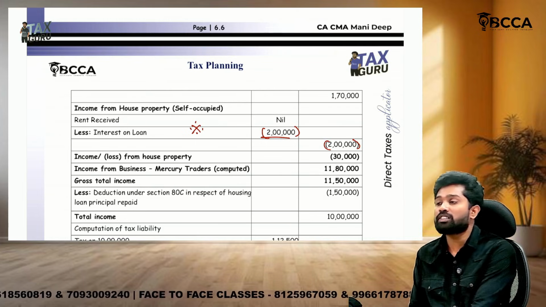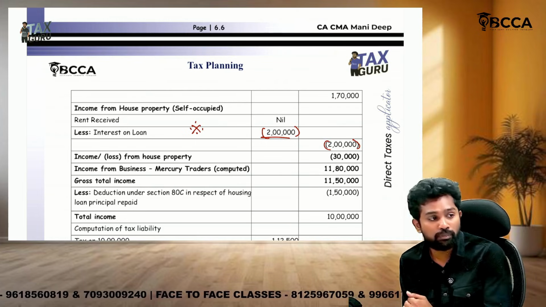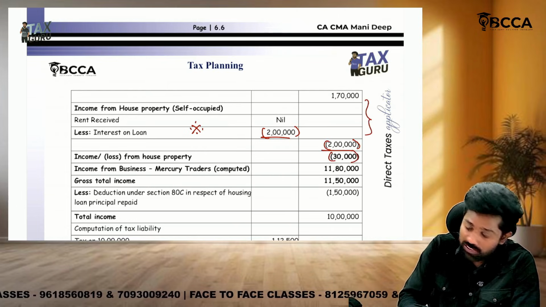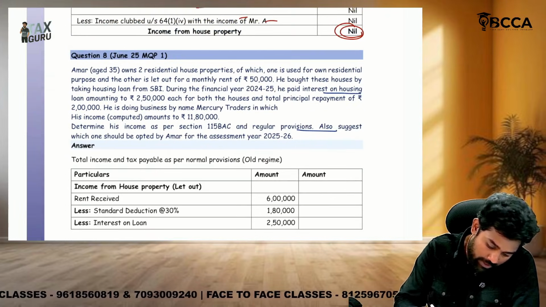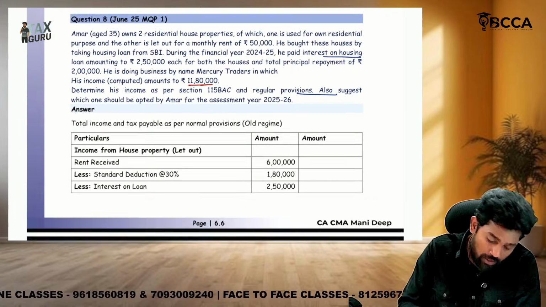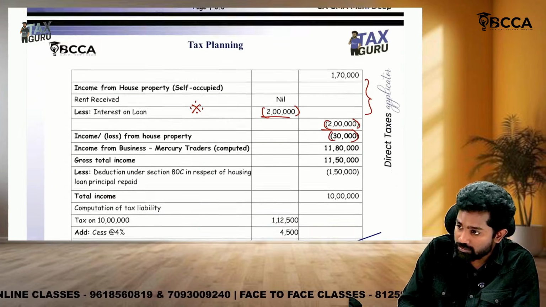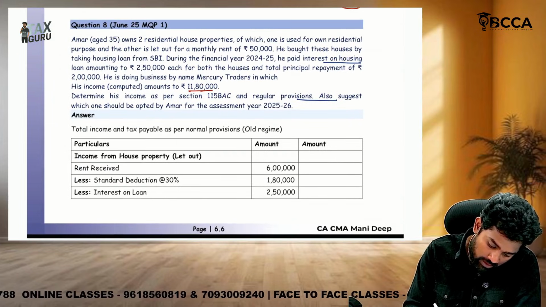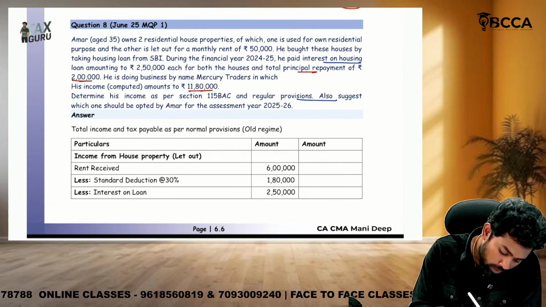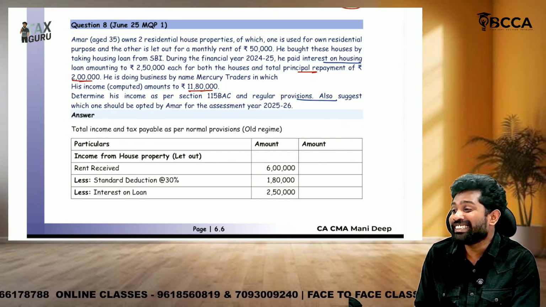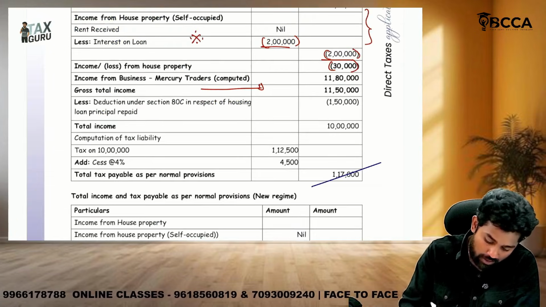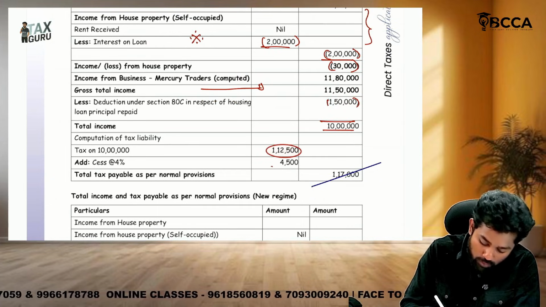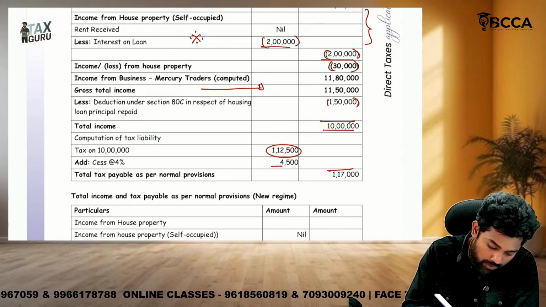Even after that, if any loss remains, that can be set off with other heads also, to a maximum of 2 lakhs. Sir, after intra-head set off, there is still 30,000 loss. That can be adjusted with what? Business income. How much is the business income here? 11 lakh 80,000. With that, adjust the 30,000 house property loss. How much will we have? 11 lakh 50. Then in old regime, he has principal repayment of 2 lakhs. Principal repayment is eligible for 80C deduction up to 1 lakh 50. So claim that also. So what is the total income? 10 lakhs. On 10 lakhs, the tax is 1,12,500 plus 4,500 cess. Total it came to 1,17,000.